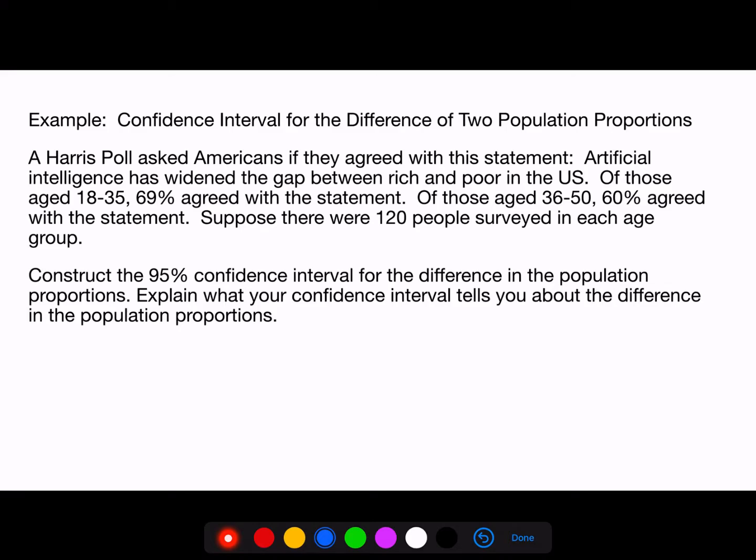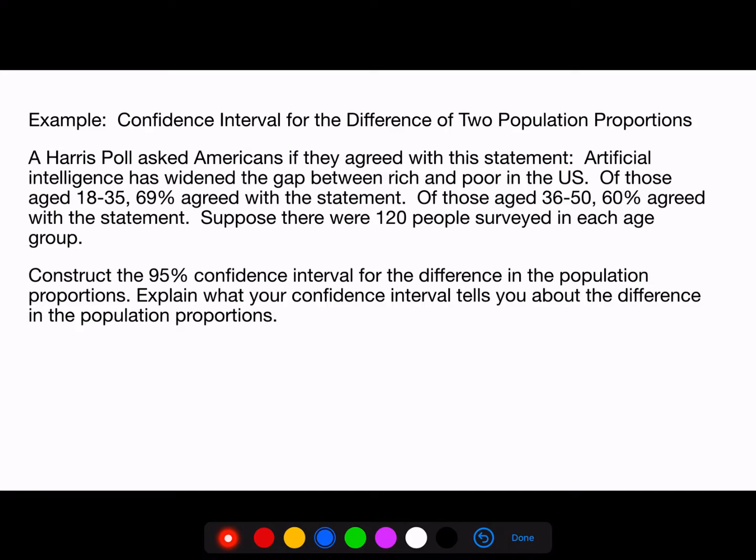This is an example of a confidence interval for the difference of two population proportions. A Harris poll asked Americans if they agreed with this statement: artificial intelligence has widened the gap between rich and poor in the United States.